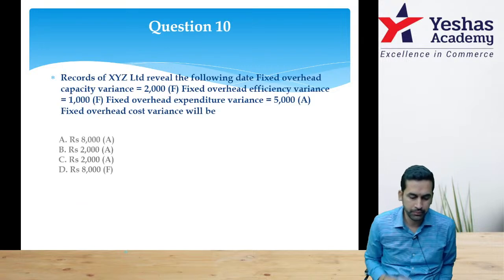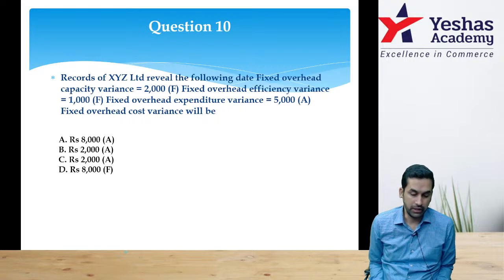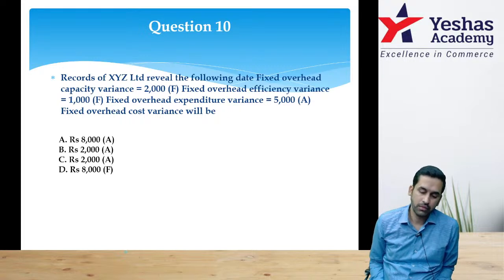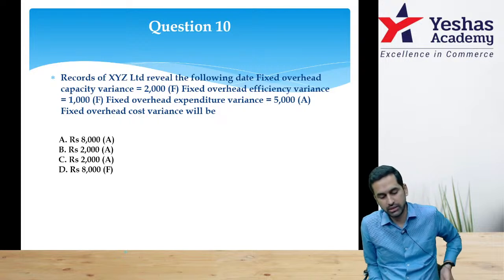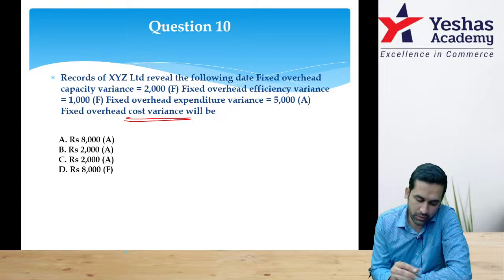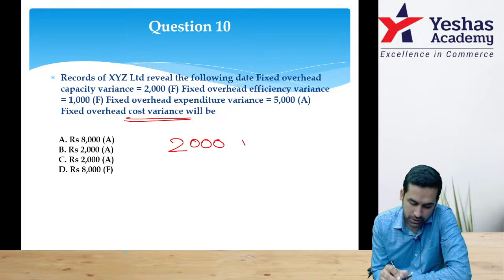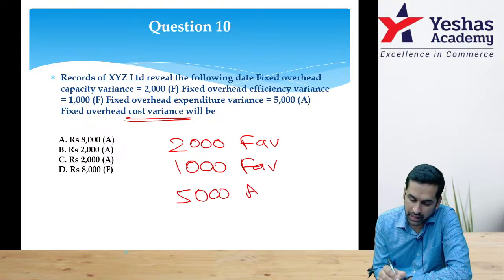Question 10. Let's try. Records of XYZ Limited reveal the following data: fixed overhead capacity variance, efficiency variance, expenditure variance, everything is given. They want you to find the cost variance. First one is 2000 favorable, next one is 1000 favorable, expenditure is 5000 adverse.